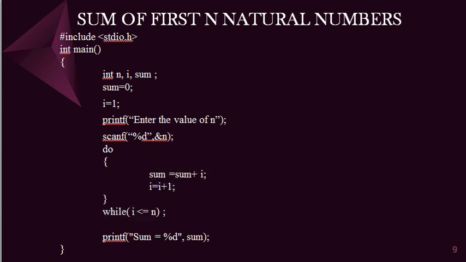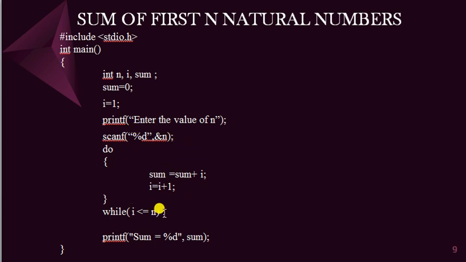That is the difference. So here first we are inputting an n value, then it will calculate sum is equal to sum plus I, then I equal to I plus 1, while I less than or equal to n. Then it will check, and if the condition is true, then the control will go back and this is executed again, and like that.